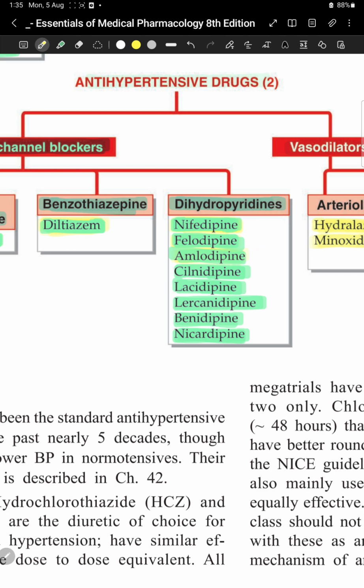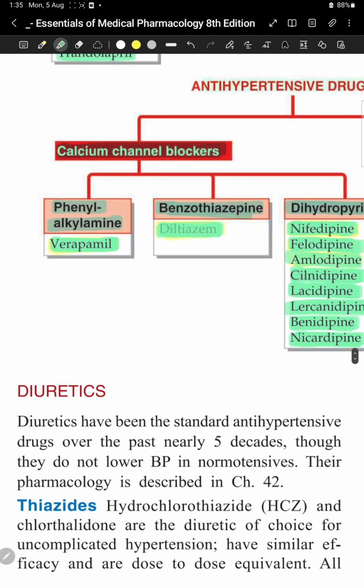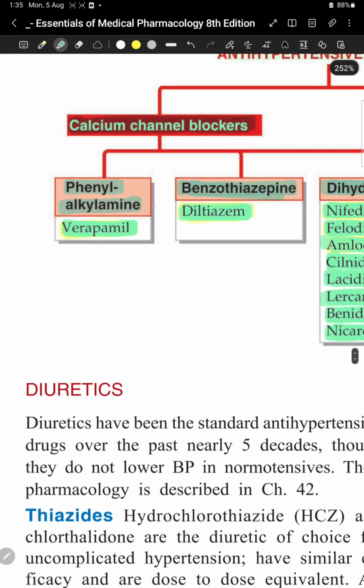So remember, amlodipine is a dihydropyridine, then nifedipine, felodipine, clinidipine, then two from L, lacidipine and lercanidipine, benidipine and nicardipine. Diltiazem is a benzothiazepine, and verapamil is phenylalkylamine.